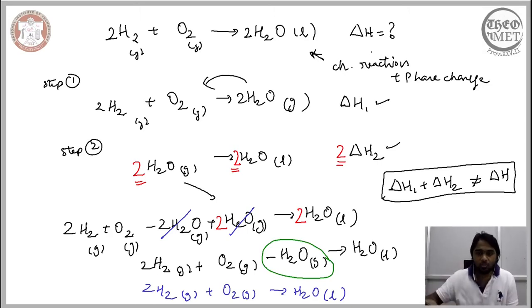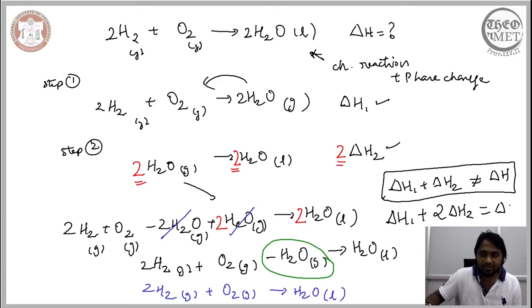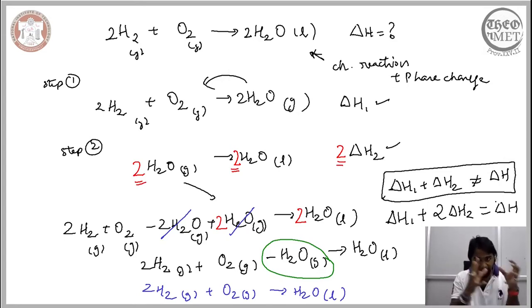And that is the reason why, even though the summation of these two changes in enthalpy will not give you the final change in the enthalpy, this relation here, delta H1 plus 2 delta H2, will give us the final change in the enthalpy. So whenever we employ Hess's law of heat summation, we need to ensure that whatever changes we make to each of these steps in order to arrive at the overall reaction should be translated to the thermodynamic change associated with it.